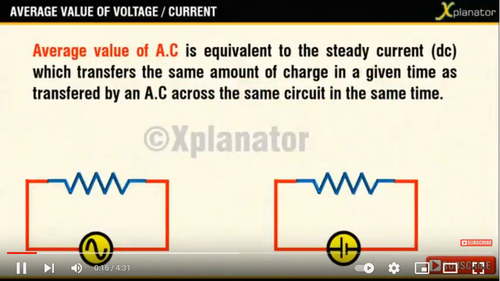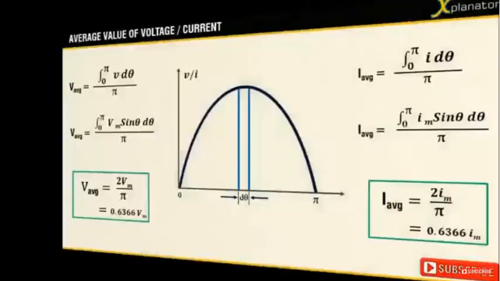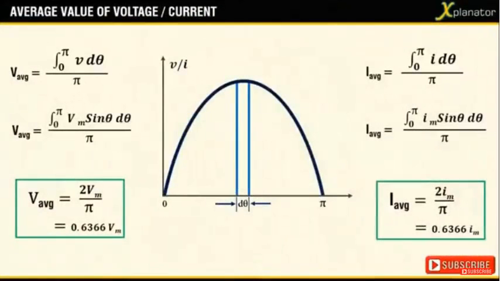Average value of AC is equivalent to the steady current which transfers the same amount of charge in a given time as transferred by an AC across the same circuit in the same time. If you have studied any derivation on this, it looks like this, and the end result reads 2 by pi or 0.6366 times Vm or Im, depends on the derivation.